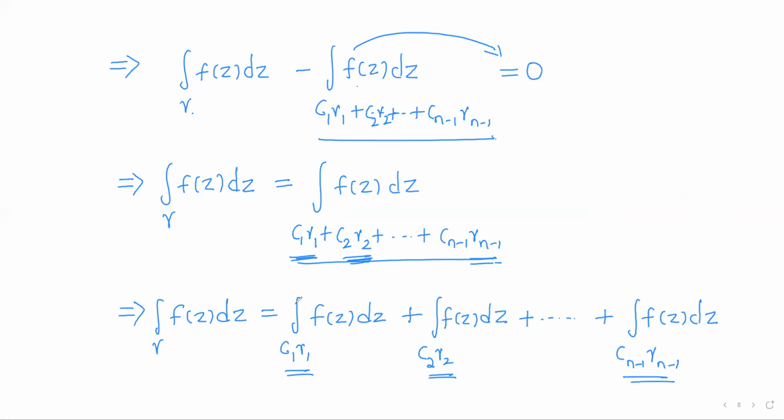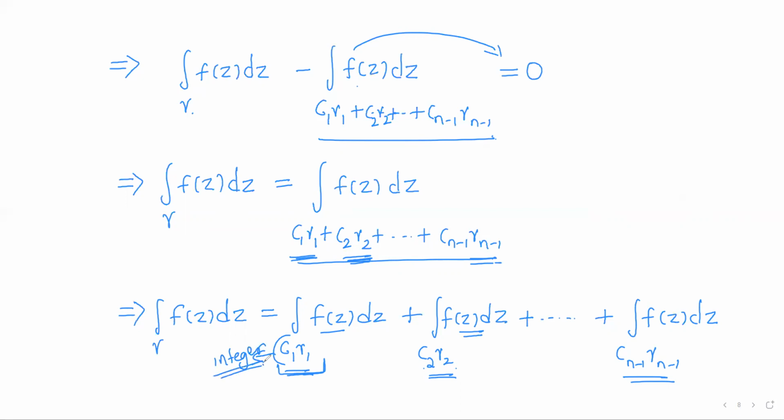So the right hand side will be the integral of f of z dz over C1 gamma 1 plus the integral of f of z dz over C2 gamma 2 plus so on, the integral of f of z dz over Cn minus 1 gamma n minus 1. Let me consider the first integral, C1 gamma 1. What is C1? C1 is an integer.